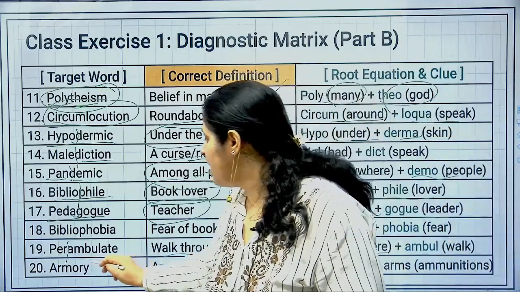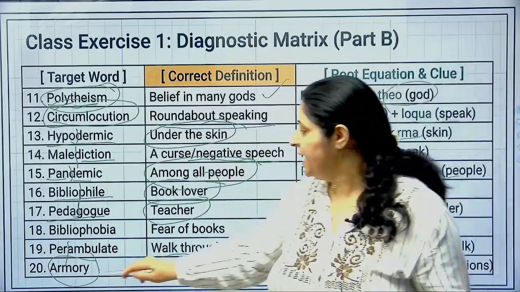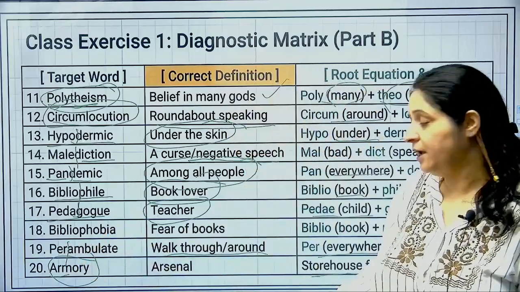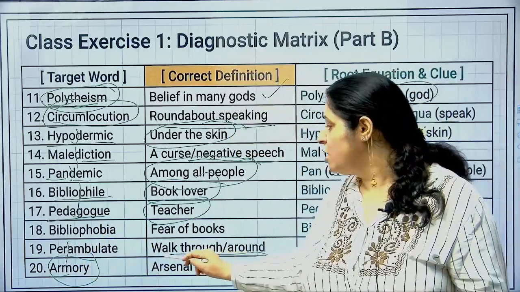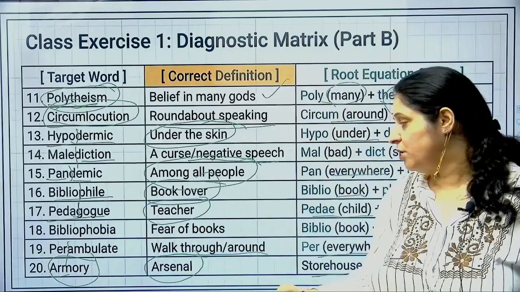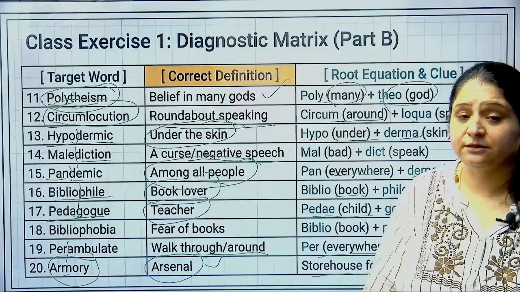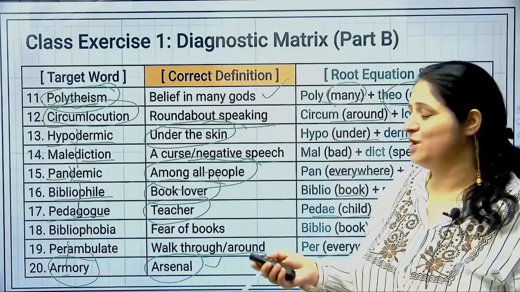Alright, so next one is armory. Armory में आप देखोगे तो armory में arms है. ARM, arm आपका root word है. So you know what are arms, right? Arms and ammunition जो आप बोलते हैं. So a storehouse for, you can say, ammunition. A storehouse for arms is called armory. इसको आप arsenal भी कहते हो. Right, students? So this was your first exercise in your VA1, IPMAT VA1.